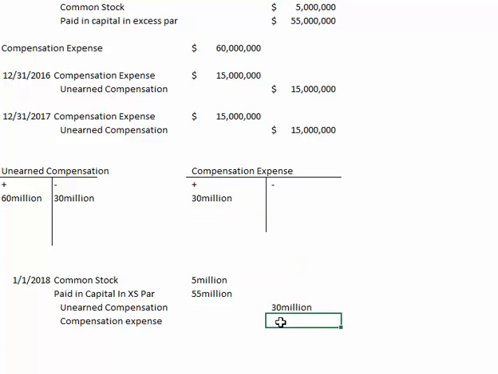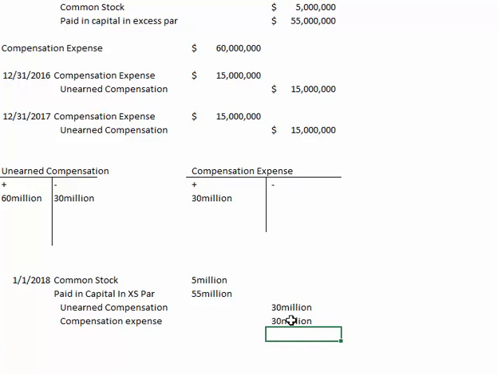So this $30 million of compensation expense gets actually credited in the year in which the shares are forfeited. And this doesn't really fit with the matching principle, because an argument could be made that that expense should have been removed in the prior 2 years, and now we've got this huge credit in compensation expense for $30 million that is somewhat misleading.